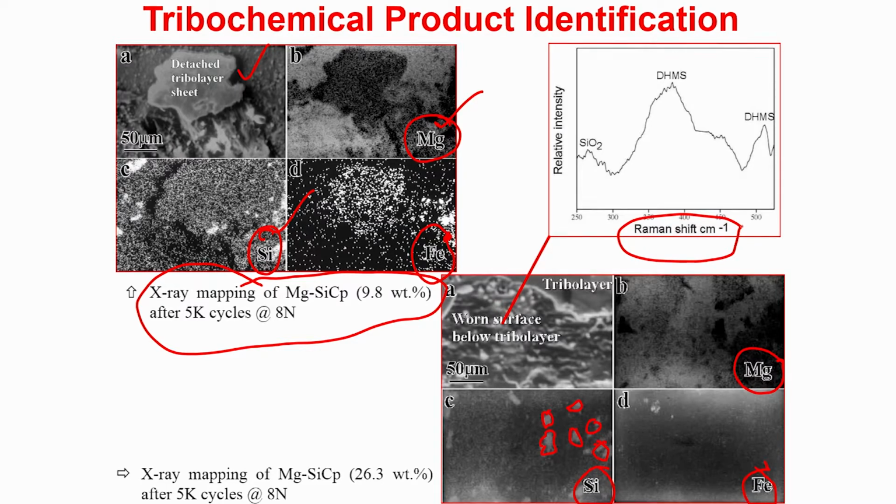Raman spectroscopy is a tool which is used many times to confirm the chemical nature of certain tribochemical oxides. Here you can see a very weak signal of silica, and there is another interesting observation we have got. It is a very clear peak in the Raman spectra, the Raman band for this DHMS.